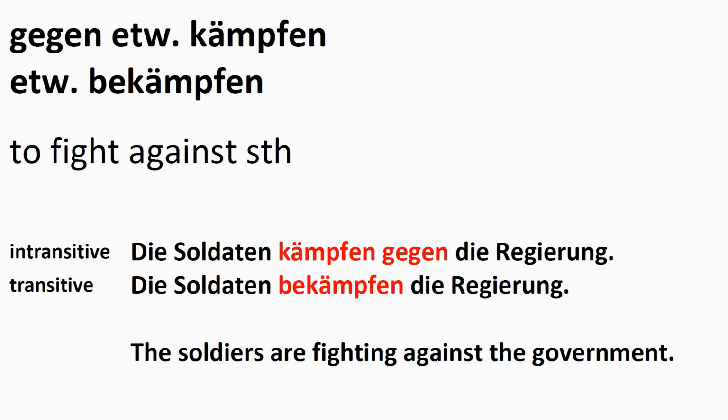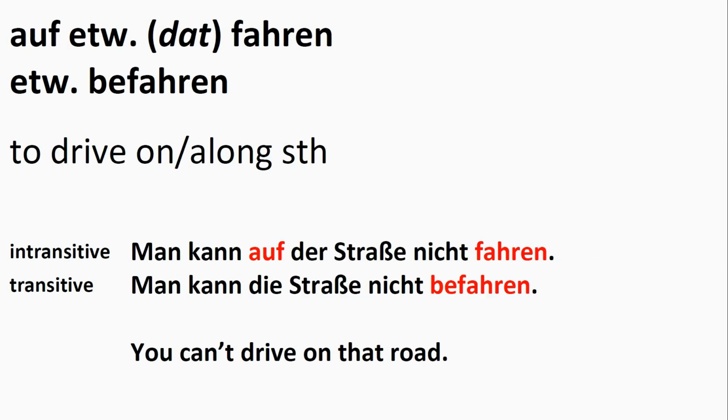Okay, let's have a look at our next example. Auf etwas fahren, etwas befahren. It means to drive on or along something. Well, auf etwas fahren is used with dative case. That's what the DAT stands for. Now, auf etwas fahren and etwas befahren mean the same, but the first one is intransitive. It needs a preposition, in this case, auf, and the other one is transitive. It takes a direct object.